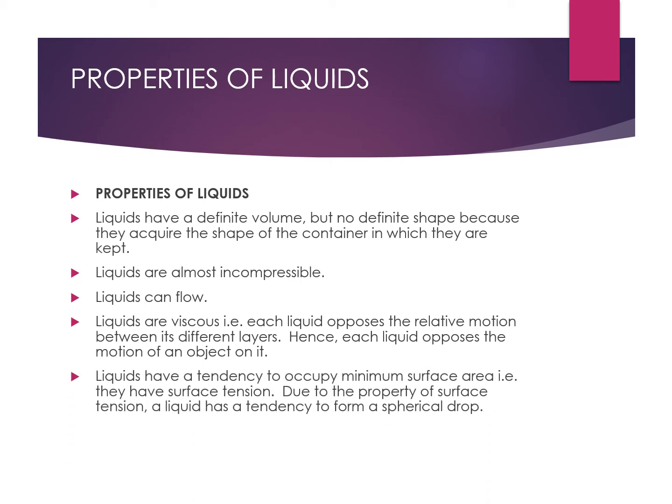Liquids have a tendency to occupy minimum surface area. The surface of the liquid has a sort of tension. This is called surface tension. Due to this property, the surface always behaves like a stretched membrane, something which is stretched. So liquid always has a tendency to form a spherical drop because of this tension.